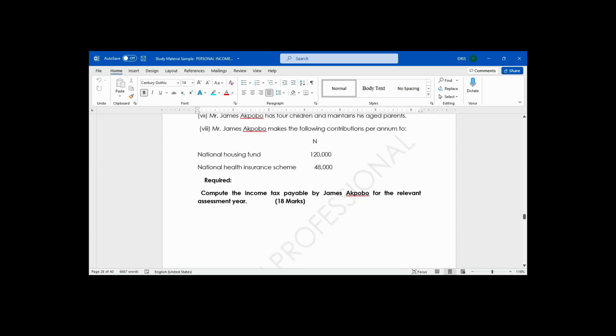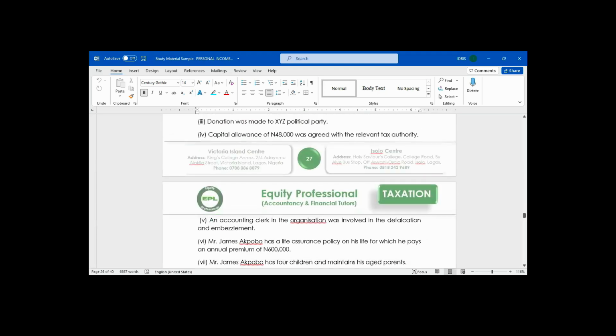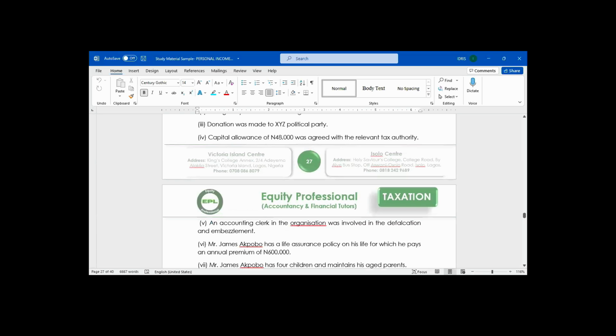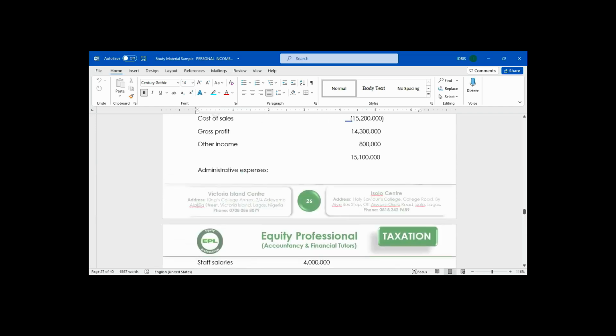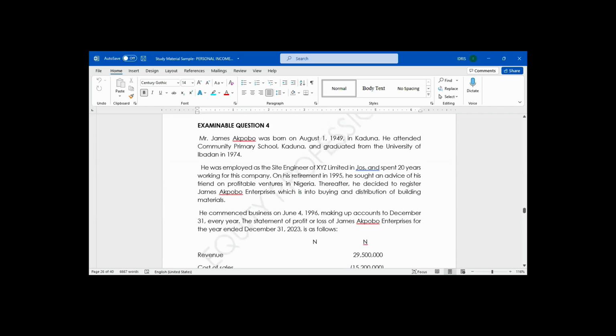Now, we are asked to compute the tax liability. Adjusted profit, which is trading income under personal income tax, is assessed to tax on what basis? Is it on actual year basis or preceding year basis? It is assessed to tax on preceding year basis. The year ended in this question is December 2023. That means the year of assessment is going to be 2024.